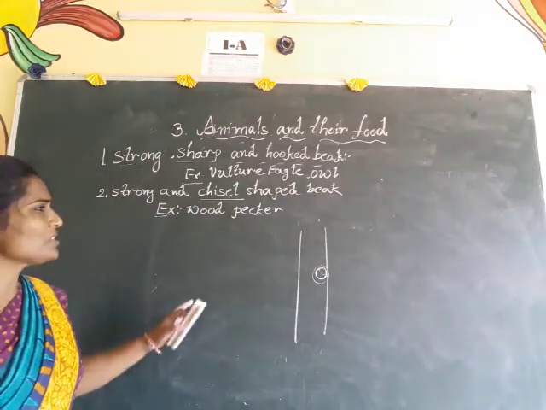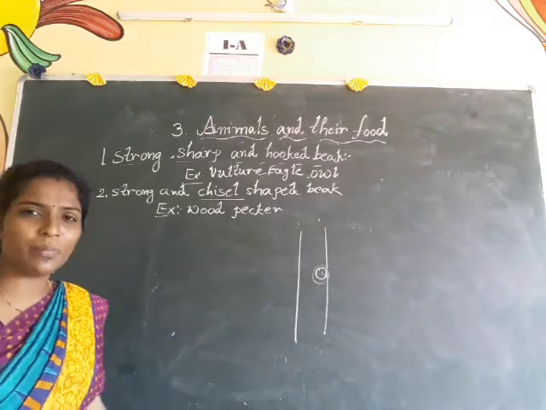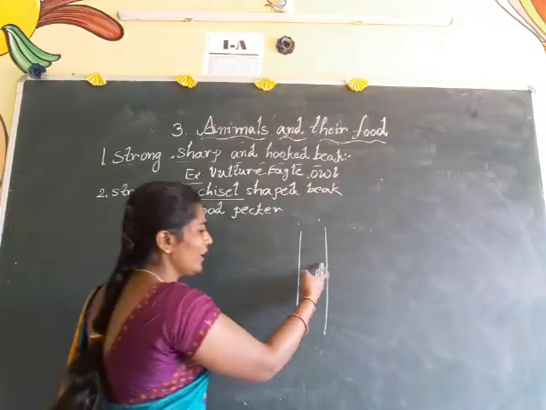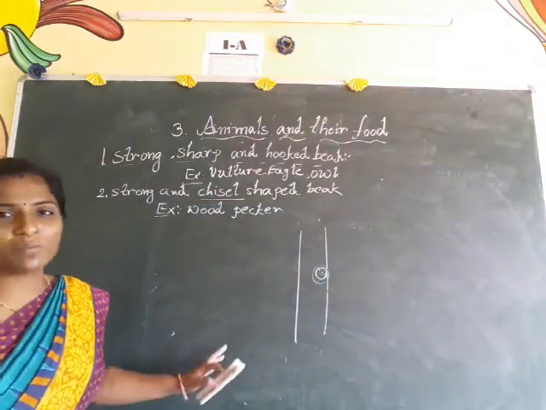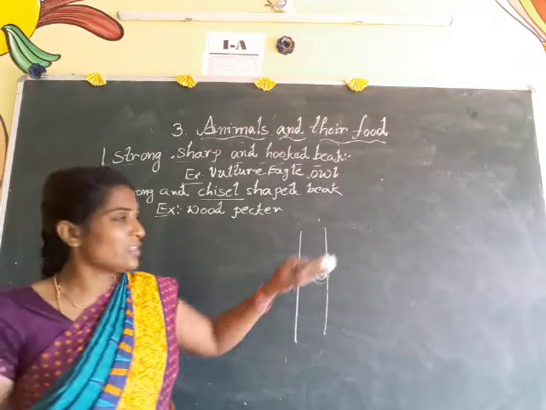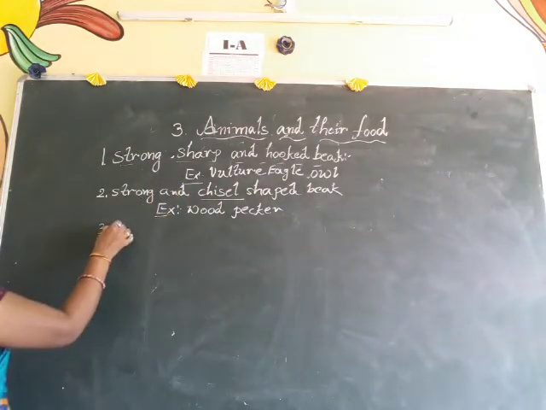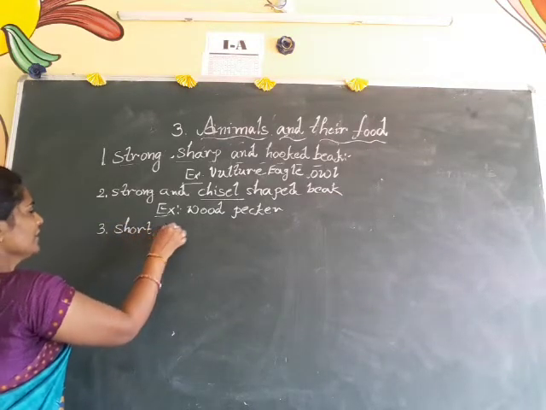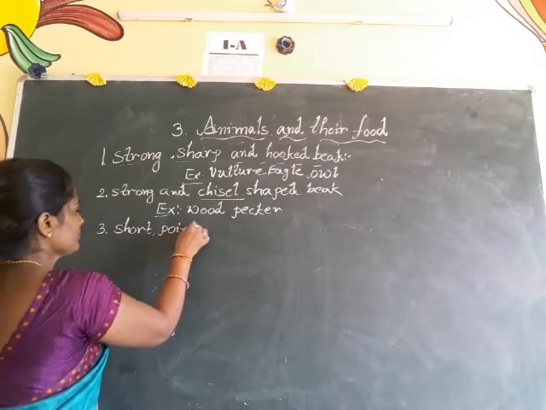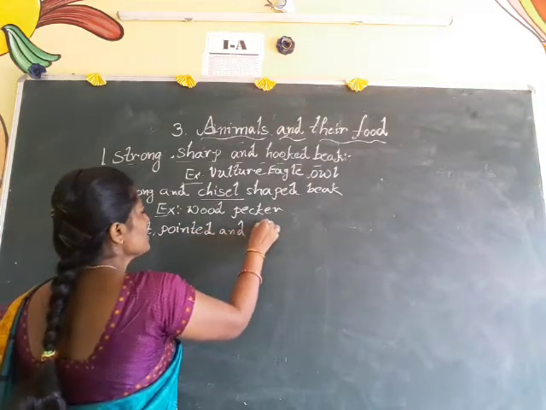What is the use of the chisel shaped beak, children? The woodpeckers use their chisel shaped beak while drilling holes in the trunk of a tree. So that only its beak is very strong and sharp. Okay. And coming to the third one, it is short, pointed and strong. So which birds contain these?